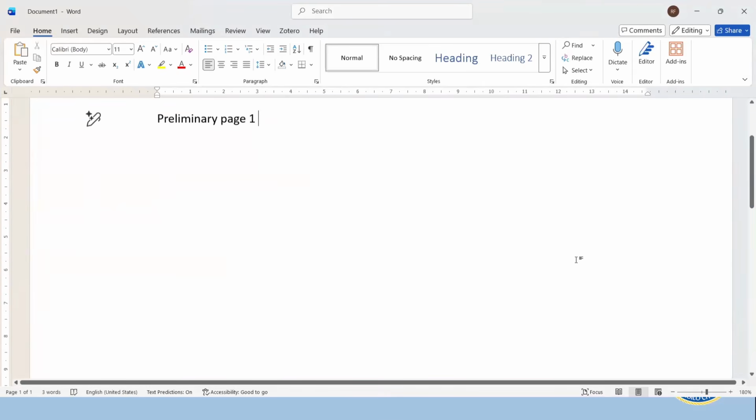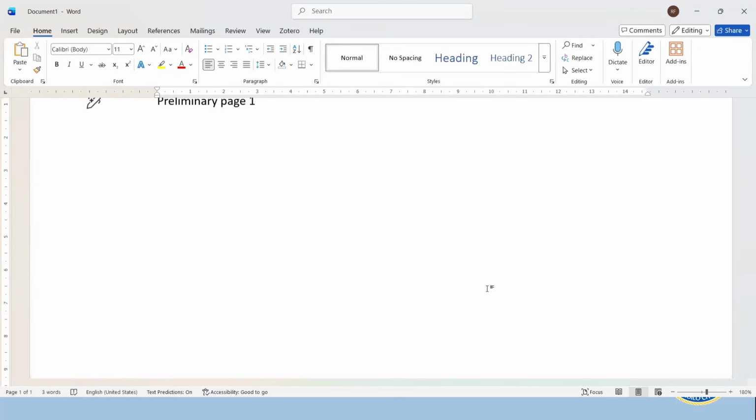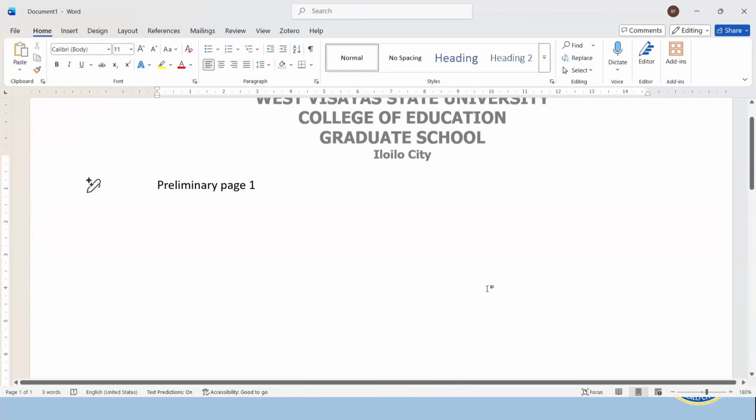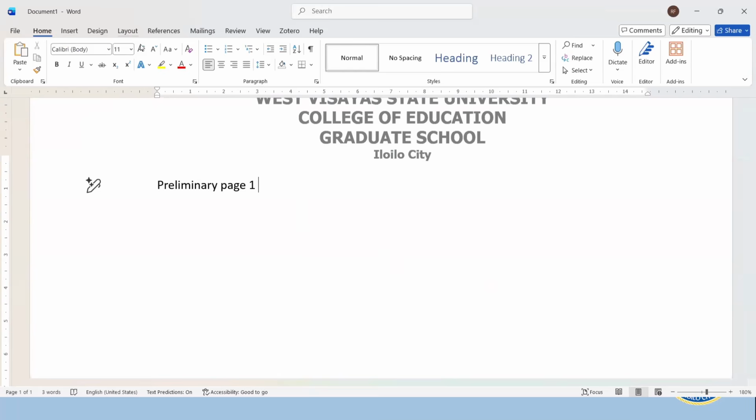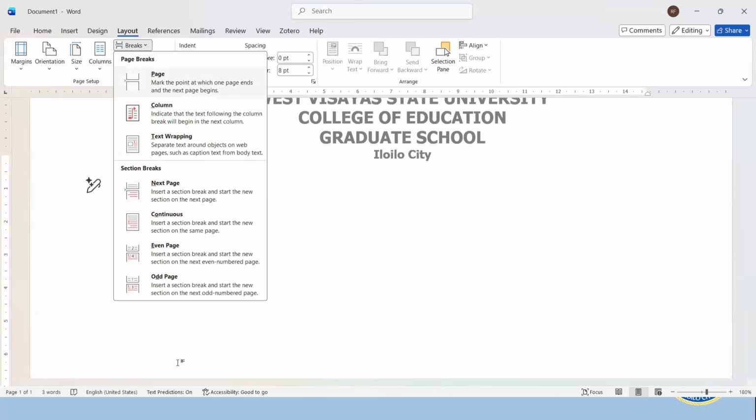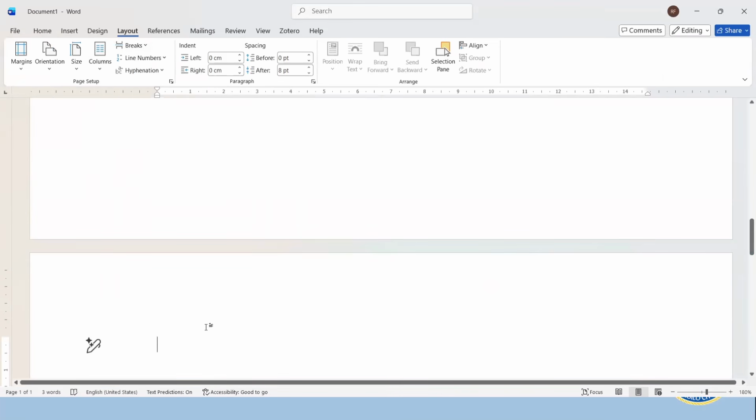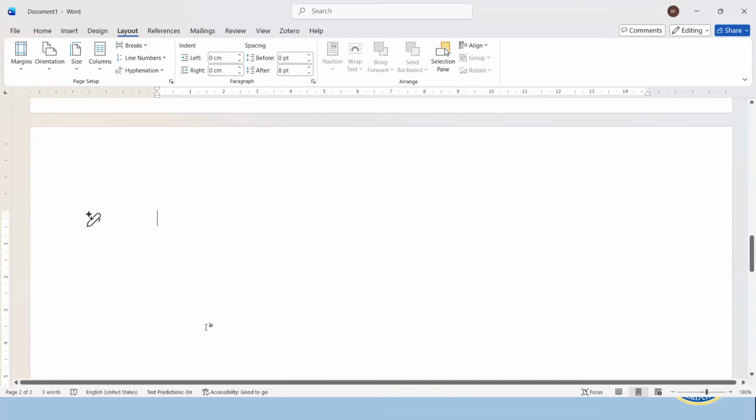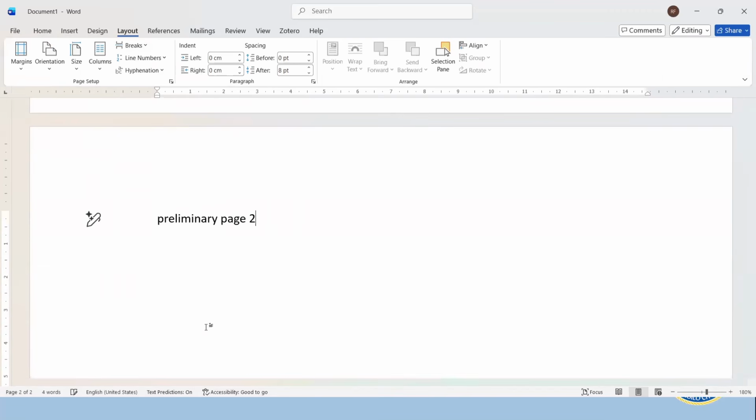The next page after the title page is the approval sheet. And we need to make sure that the approval sheet, the phrase approval sheet, should begin at the top of the page. So the technique here is to insert, go to layout, click breaks, and click page. Okay. Now, immediately, the cursor will go to the second page. This is now your preliminary page 2, wherein your approval sheet will later be shown.